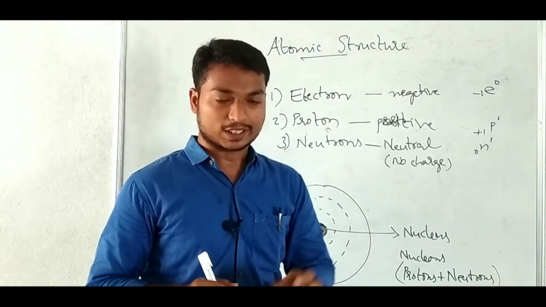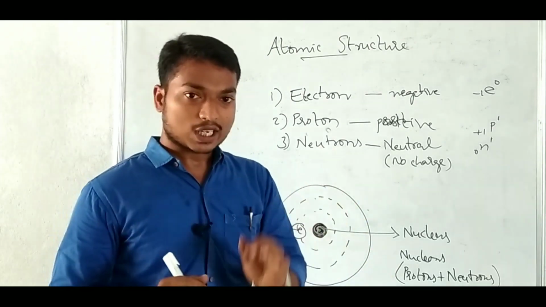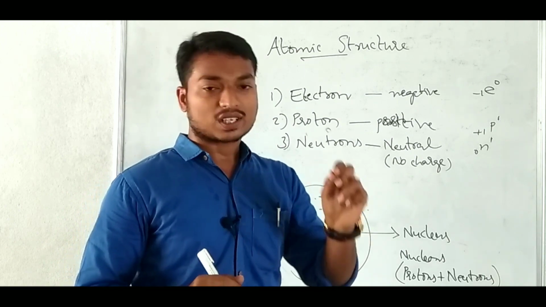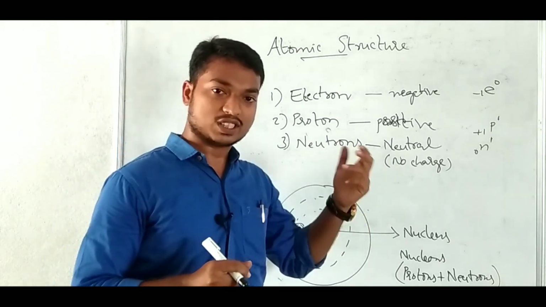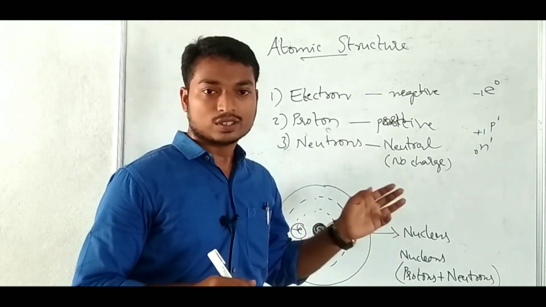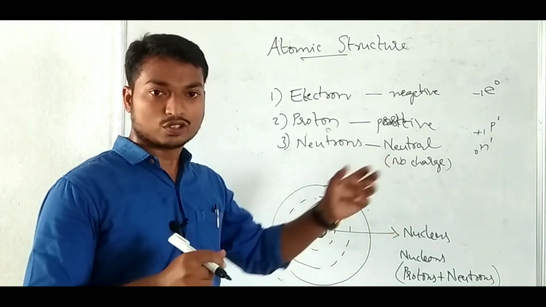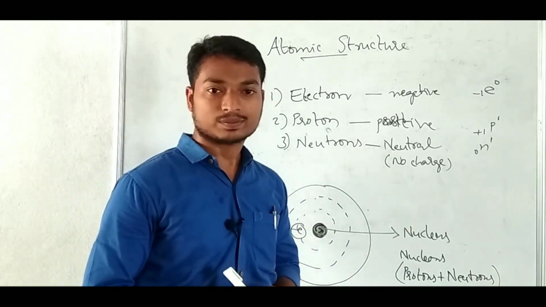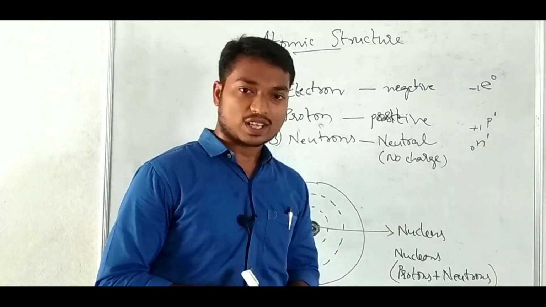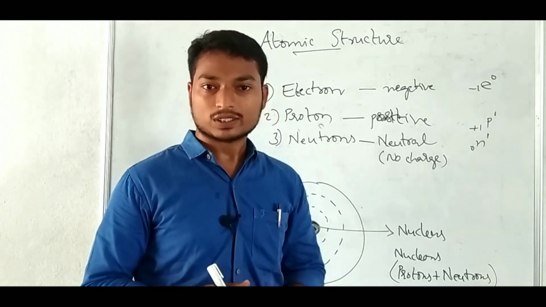It is the ultimate particle. But in modern atomic theories, the atom is subdivided. In the atom there are electrons, protons and neutrons, which have different charges and are placed in different places in the atom. This is the brief information about the atom and its subatomic particles.